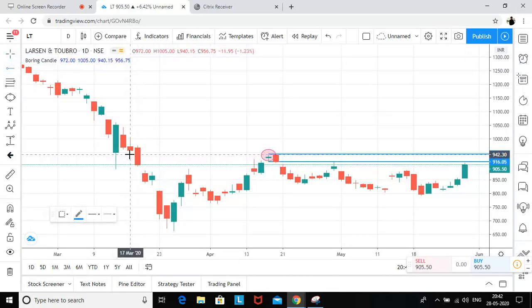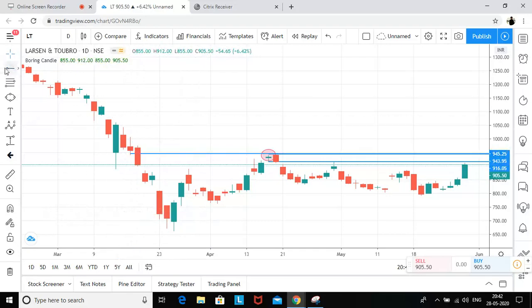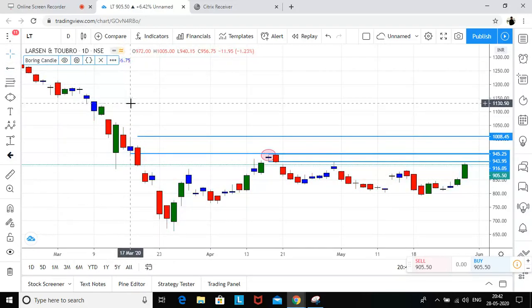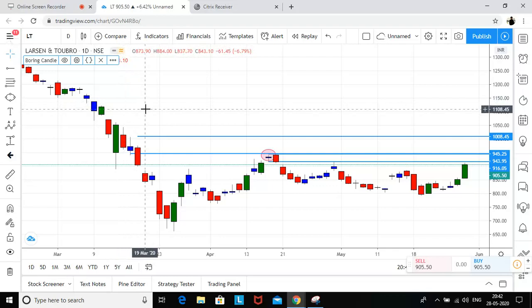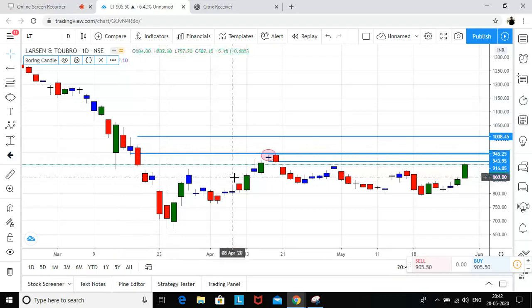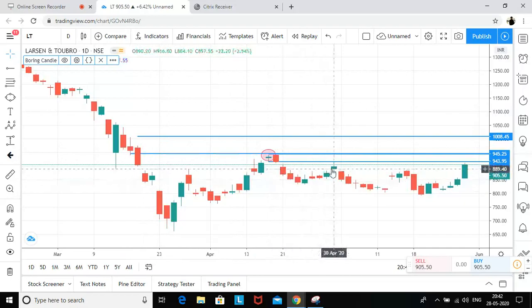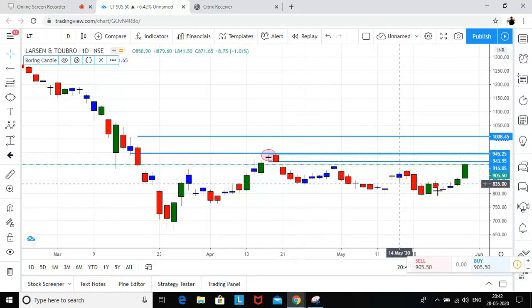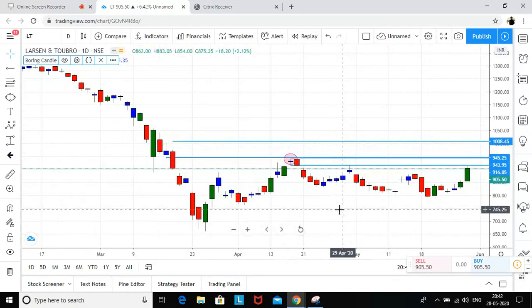Another thing is somewhere around here. If I say my boring candle, red, blue, red, red, this is the line. It touched, it gave a fall, again it touched, it gave a fall. So this is one.